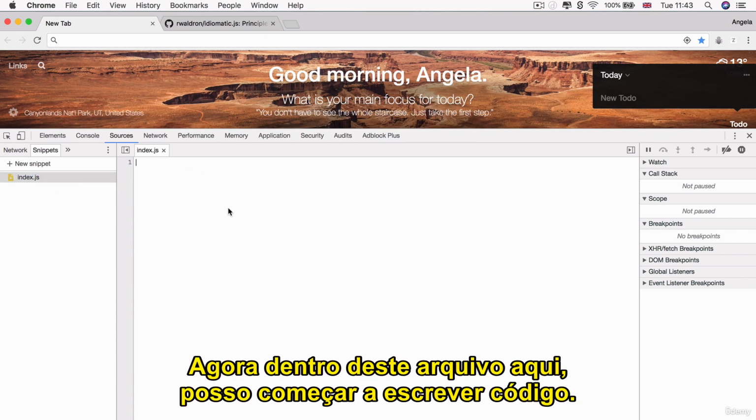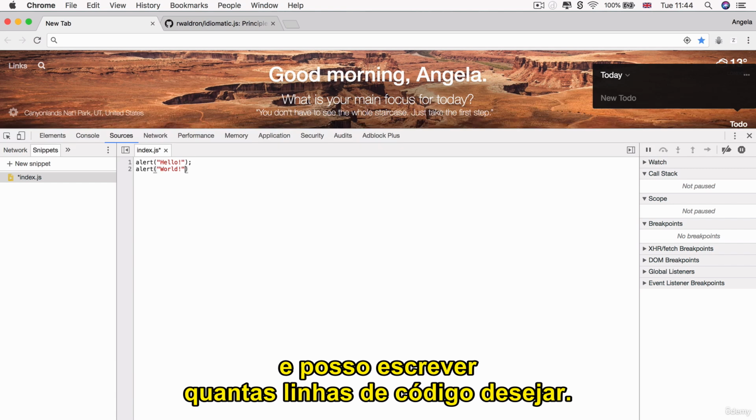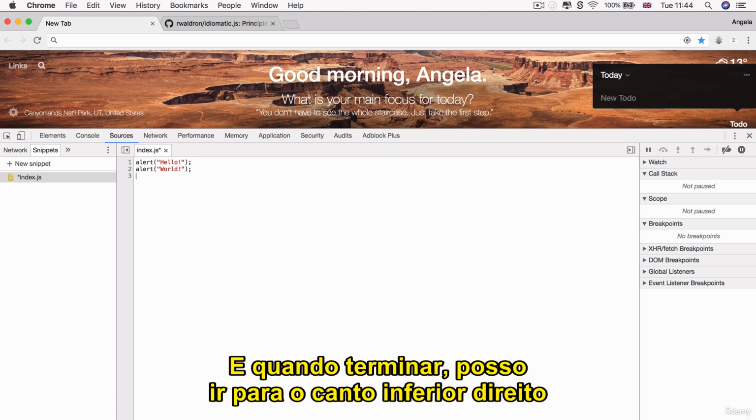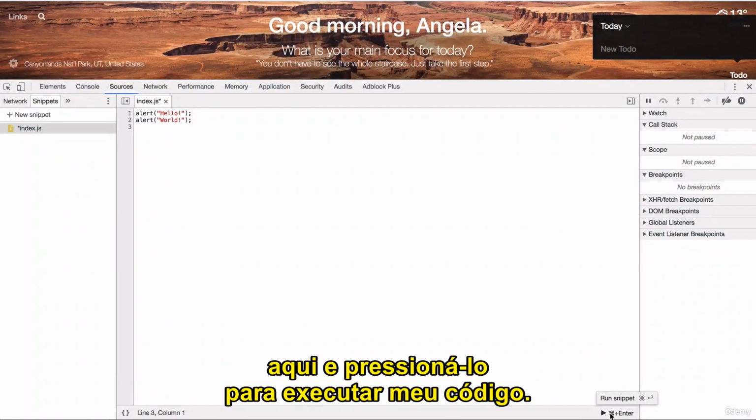Now inside this file here, I can start writing code. So for example, I can say alert hello and then alert world. And I can write as many lines of code as I wish. And once I'm done, I can go over to the bottom right corner here, and I can press it